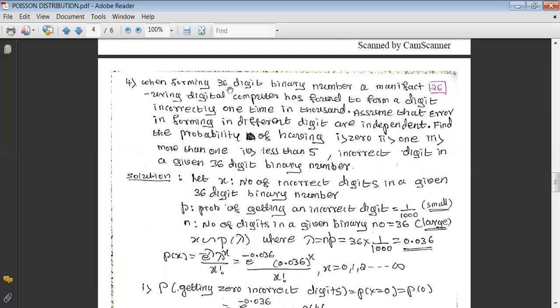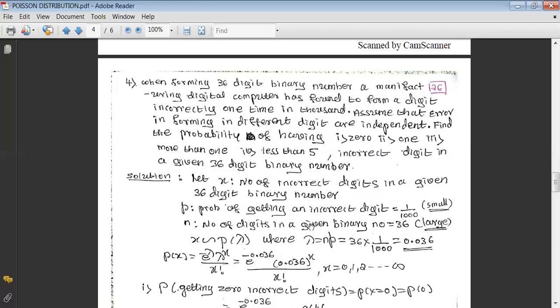Once we read out the problem, we have to understand what is success. Finding an incorrect digit in a given 36-digit binary number is a success here. That's why we define this x as the number of incorrect digits in a given 36-digit binary number. That is our variable. And p is the probability of getting an incorrect digit. They are given a digital computer makes a fault 1 time in 1,000. That means 1 by 1,000. That is 0.001. That seems to be very small.